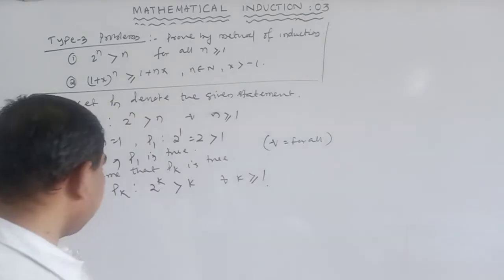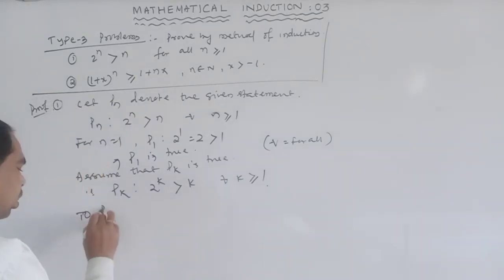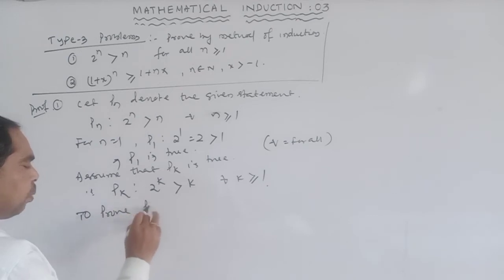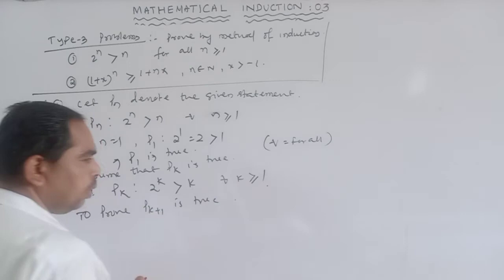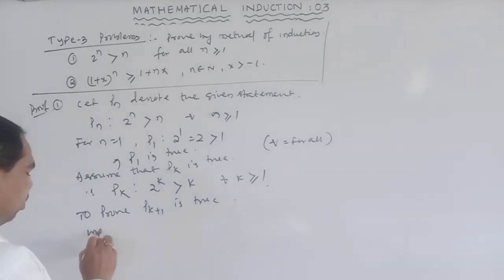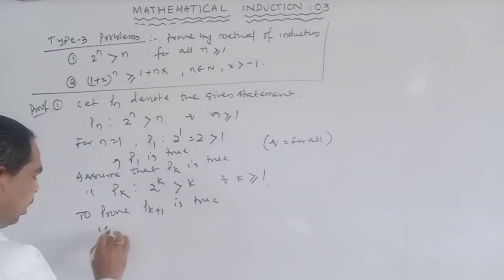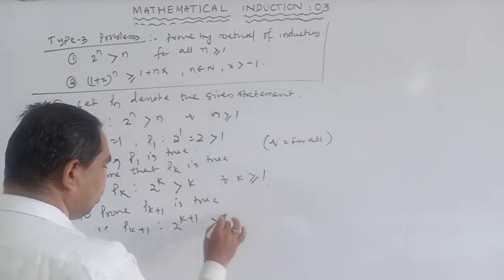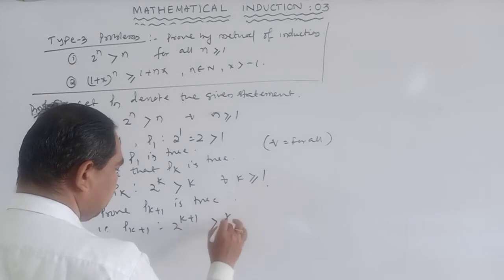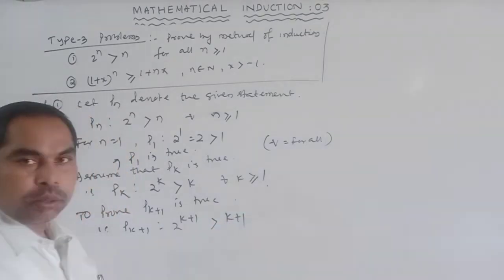To prove: P(k+1) is true. That is, P(k+1) such that 2^(k+1) is greater than k+1.